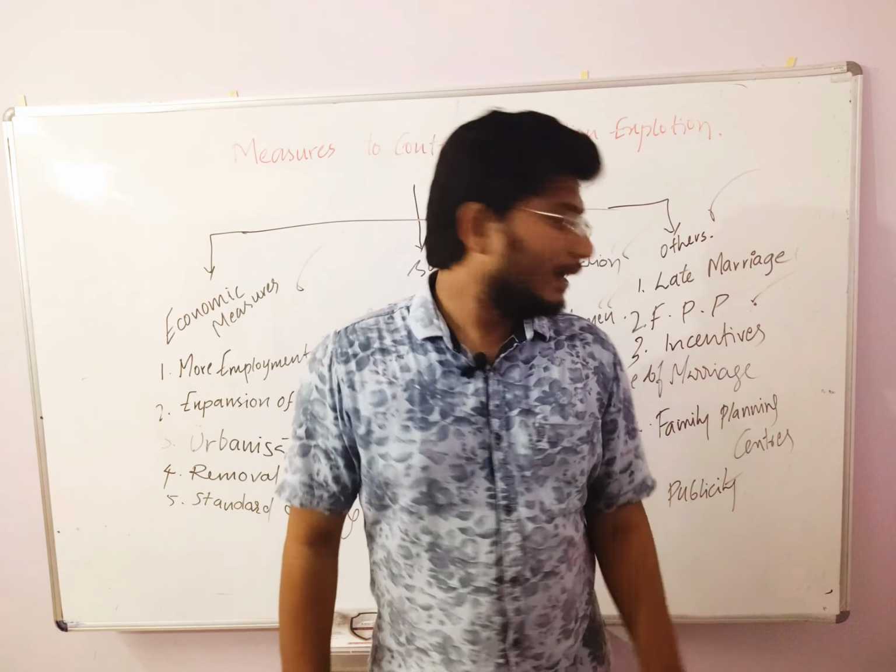By taking all these measures, there is scope for controlling the population explosion.